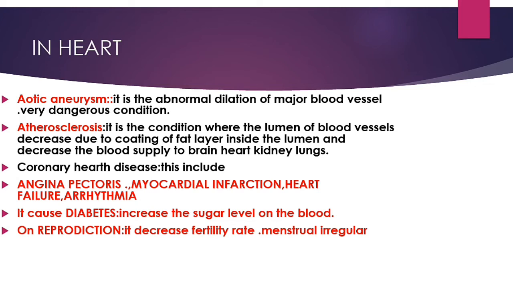It may also lead to coronary heart disease. Coronary heart disease includes angina pectoris, where there is chest pain, and myocardial infarction, where there is death of myocardial tissue, and it may also lead to heart failure and arrhythmias. Smoking also causes diabetes. It increases the sugar level in the blood. And on reproduction, it decreases the fertility rate, and there are also menstrual irregularities.